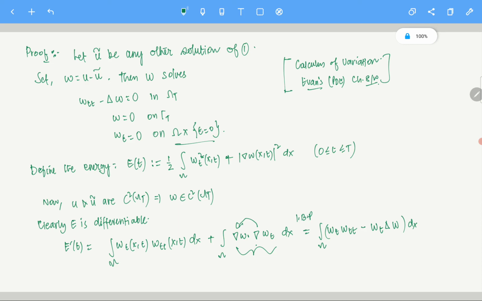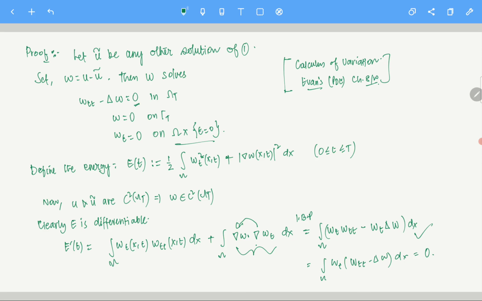Again, if you are not convinced, do the integration by parts. One derivative will go there, and then you have a boundary term. The boundary term becomes 0, so you are only left with the term in the domain omega. And if you want, you can write it as the integral over omega of wt times (wtt minus Laplacian of w) dx. Wtt minus Laplacian of w is 0 in omega t, so in omega it becomes 0. So this is 0. Clear?